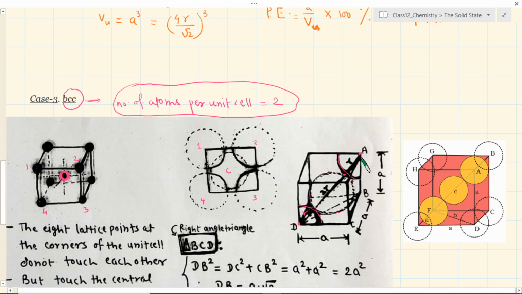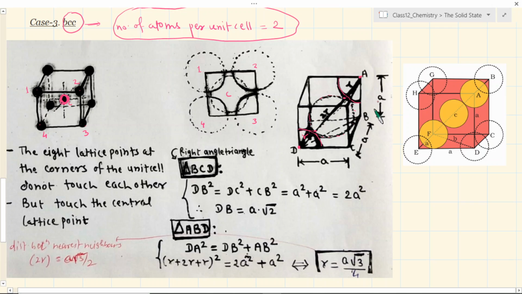Then again there is an encounter of R. So basically the length of AD is 4R. The length of AD in the whole of this, we know that it is 4R. This is one thing. Fine. Then what do you do with this?